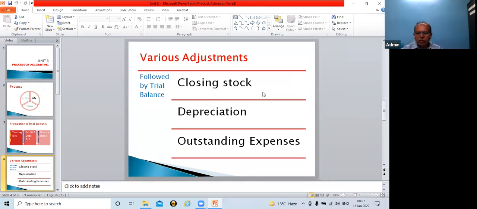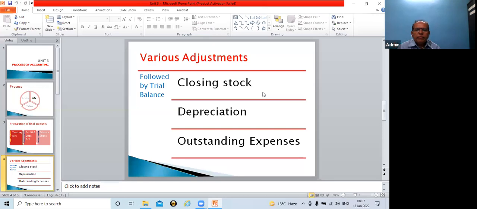Now closing stock indicates the amount of stock in hand on the date of the balance sheet. The basic principle on which closing stock is valued is at cost or market price, whichever is less.